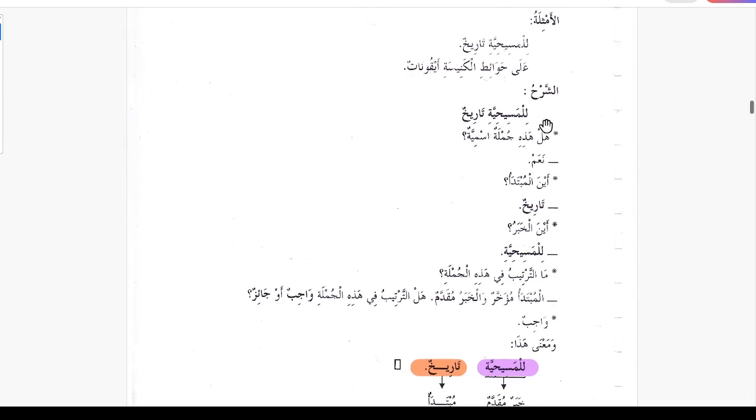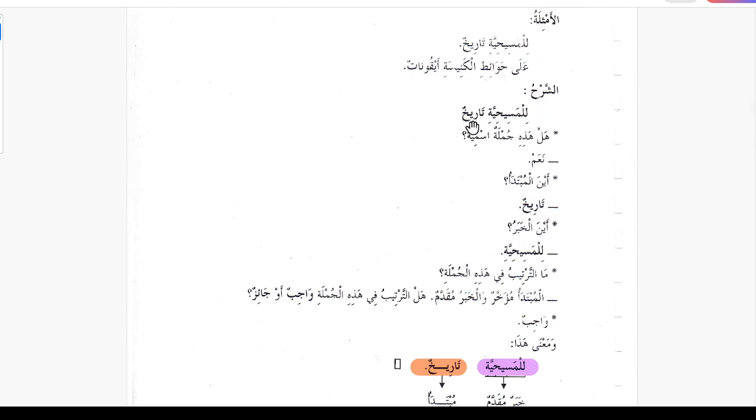Lil masihiyati is jarun majrur, shibhu jumla, khabar. So this is khabar, this is mubtada. Similarly, ala al-hawaiti is the khabar, jarun wa majrur, and iconatun is the mubtada. So in both these cases, we can see that mubtada is coming after khabar. So why is that? Let's see the explanation.